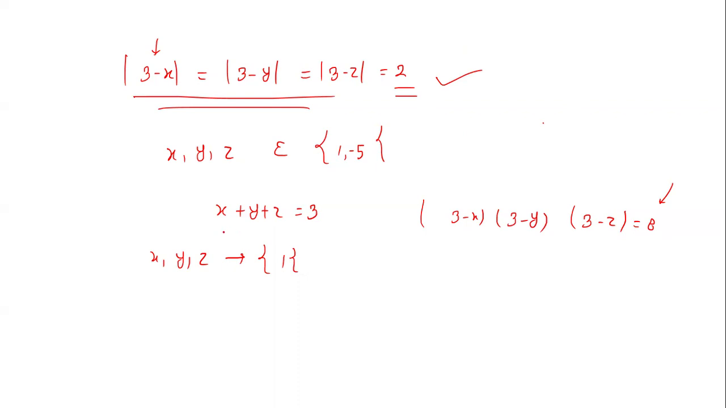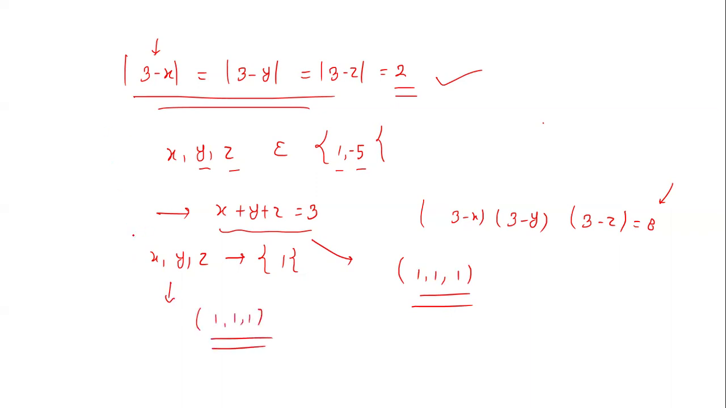Initially we have the condition x plus y plus z is equal to 3. Similarly for y the possibility is 1 or minus 5, and z is 1 or minus 5. But we also have the condition x plus y plus z is equal to 3. For that the only possibility is that all of them must be equal to 1. Only then is this condition satisfied. So we find one triplet, 1, 1, 1, which satisfies this condition and the product condition also. There is a possibility of minus 5, but it does not satisfy the condition, so we ignore that.